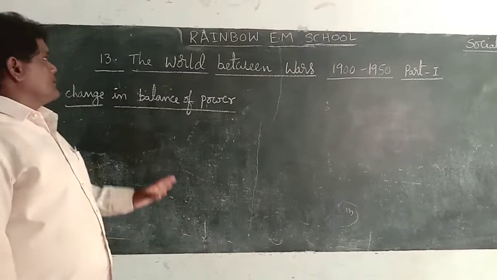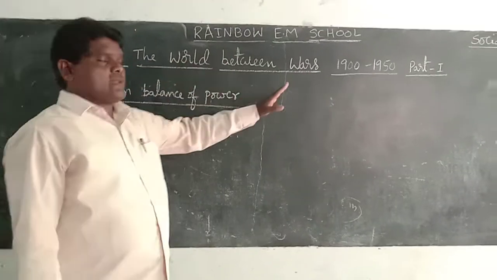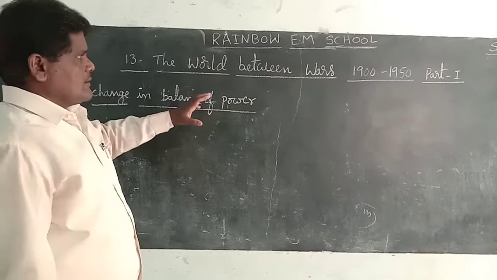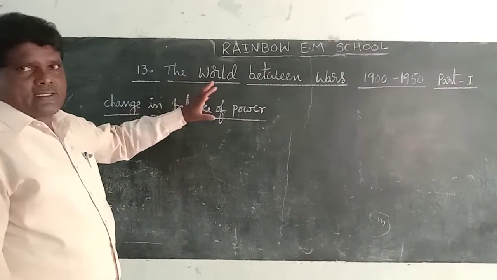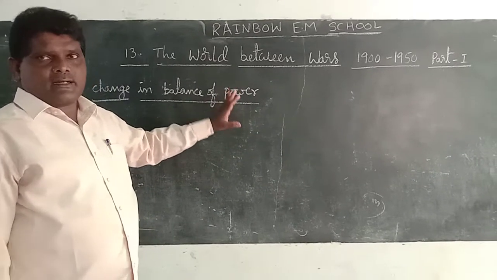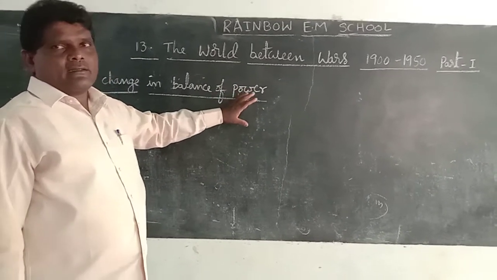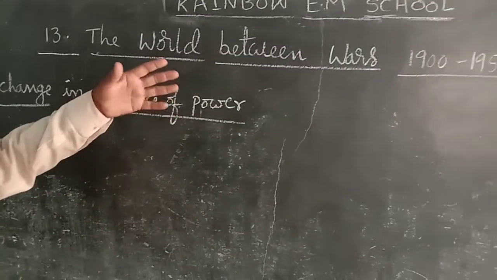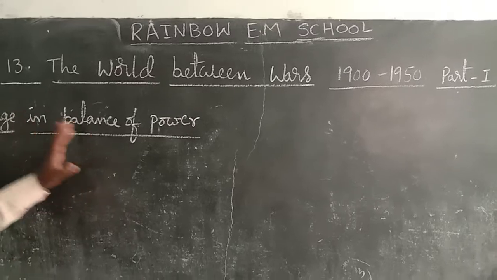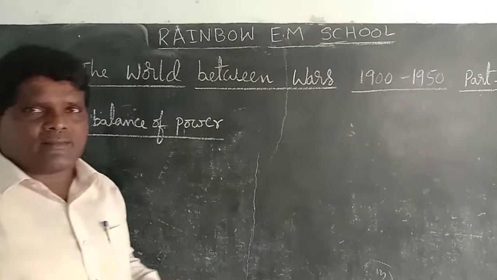Discussing the world between the wars, 1900 to 1950, part 1. Last time we discussed the causes of the First World War and Second World War. Today's topic is the change in the balance of power.